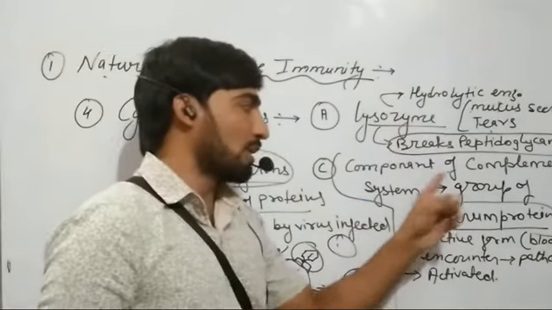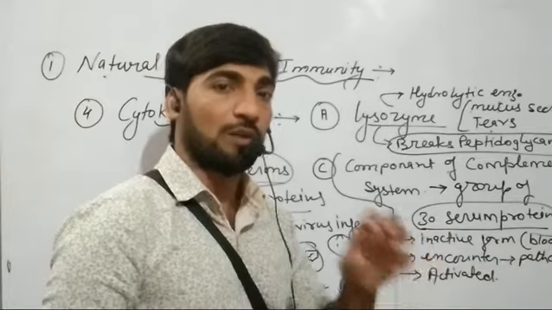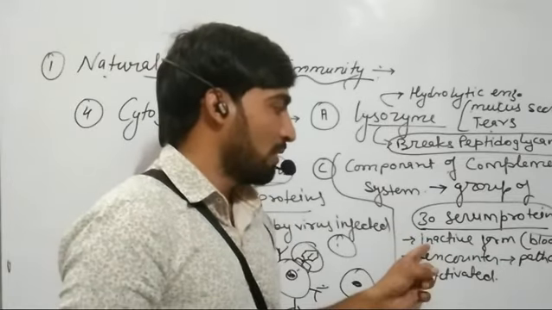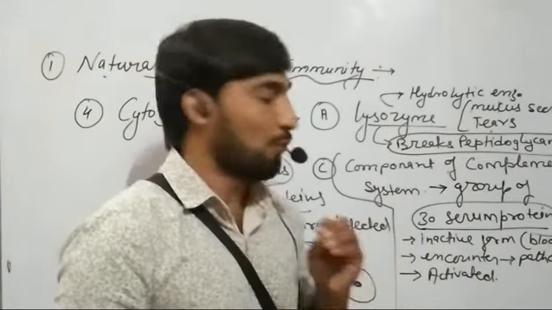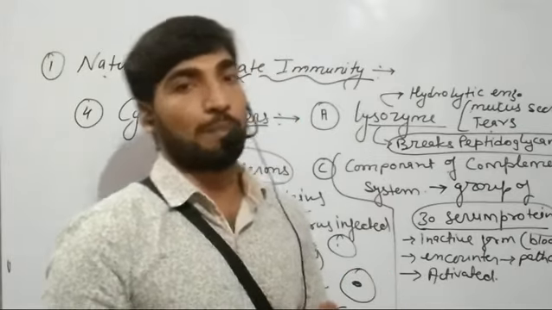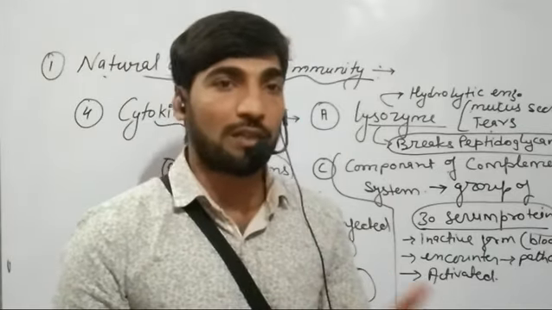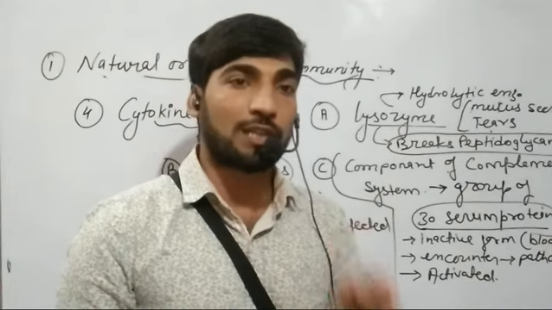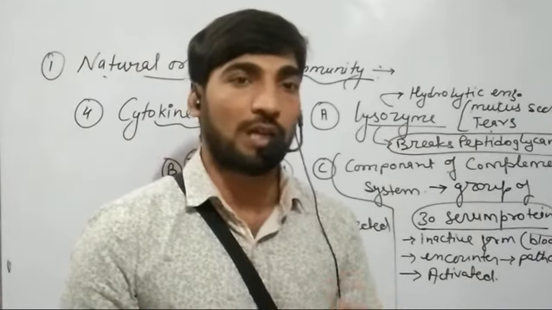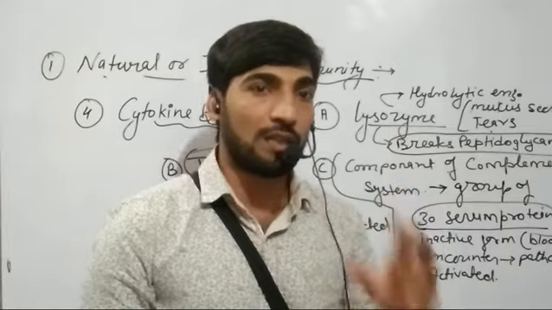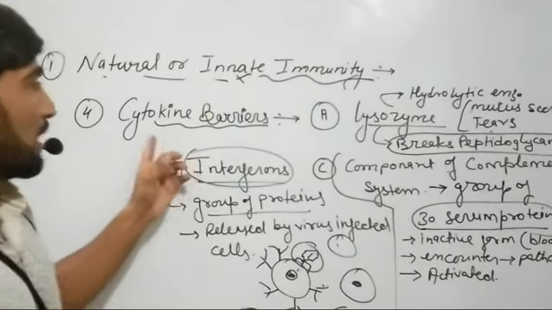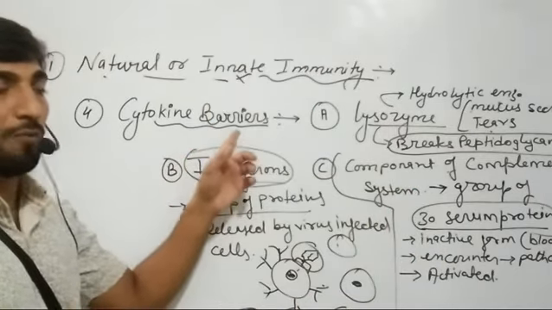The third is components of complement system, a group of nearly 30 serum proteins present in our blood in inactive form, but when they encounter some pathogenic organism, they get activated, and in their activated form they destroy the cell membrane of the pathogenic organism and kill it. So these are the three barriers provided by the cytokine for the entry of pathogens in our body.